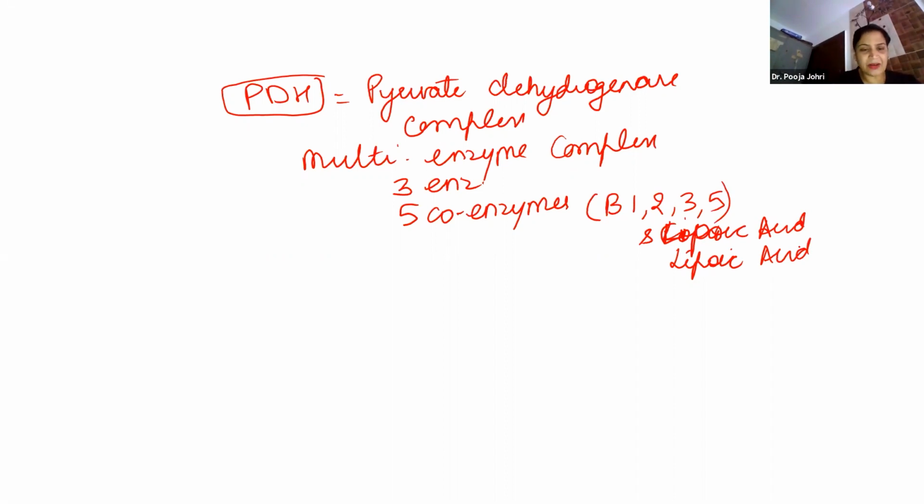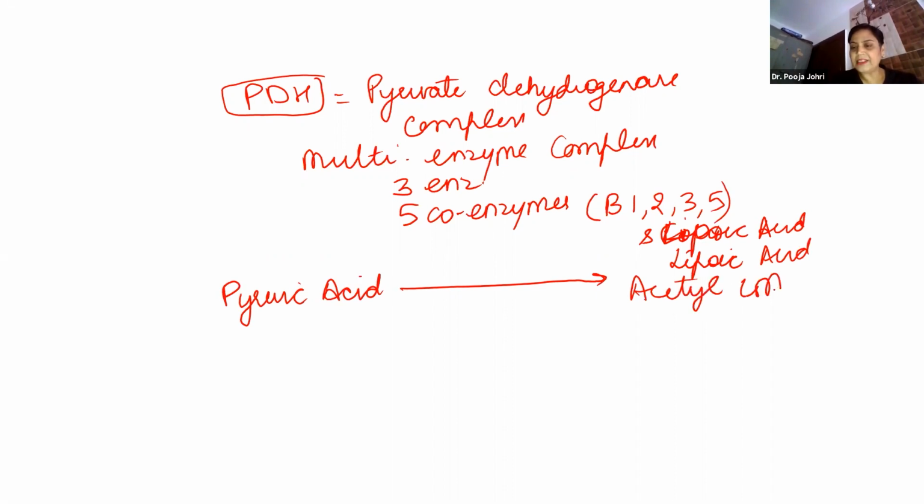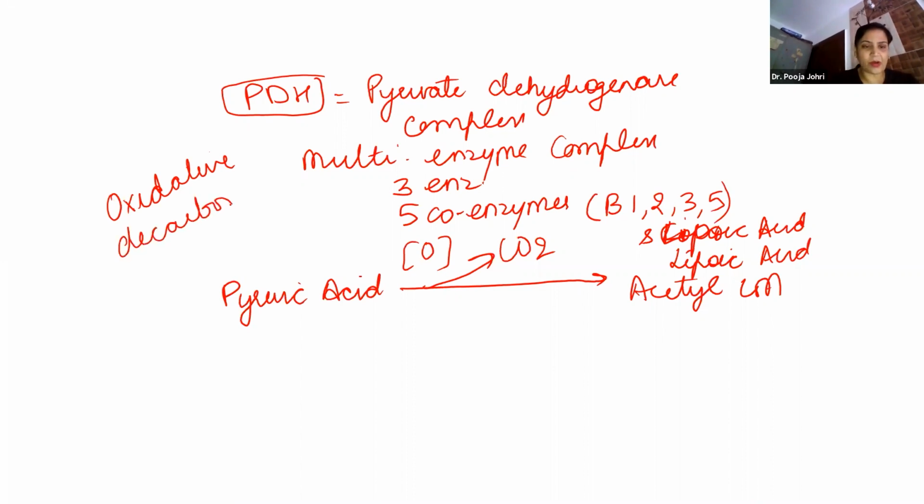And the reaction is pyruvic acid is being converted to acetyl coenzyme A. Simple, there is a loss of carbon dioxide and this process is known as oxidative because this reaction takes place in the presence of oxygen. Very important. Since carboxyl removal is there, it is oxidative decarboxylation.